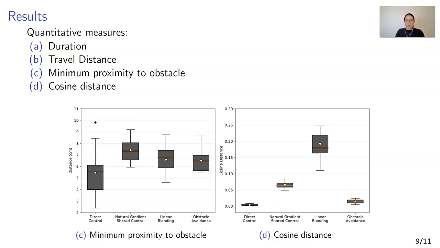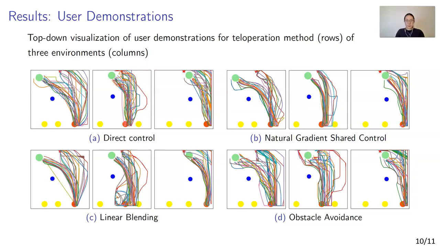We compare the cosine distance as the amount of disagreement between the user and the executed command. The average cosine distance of our method is significantly smaller than the linear blending, suggesting that the method performed actions closer to what the user intended, thus supporting our hypothesis that the method would allocate more control authority.